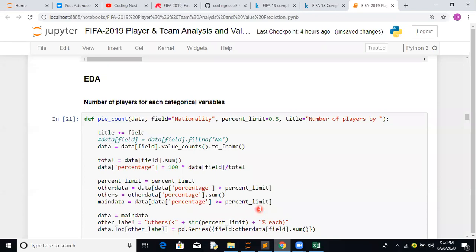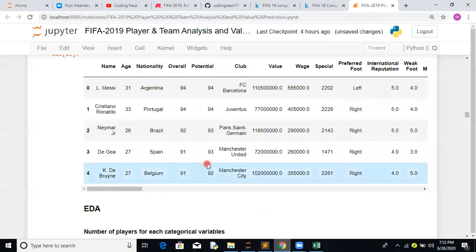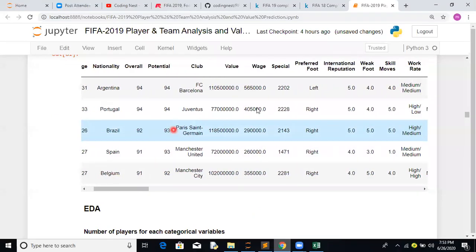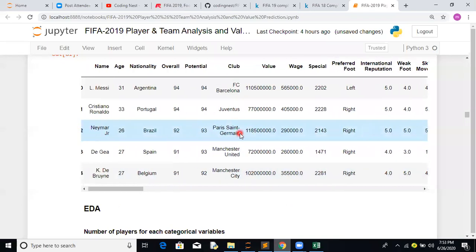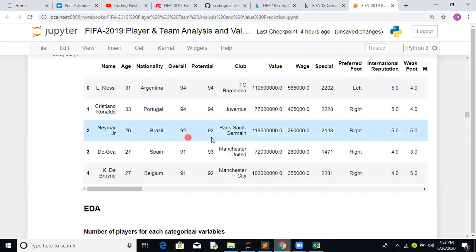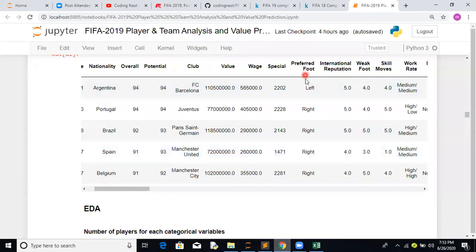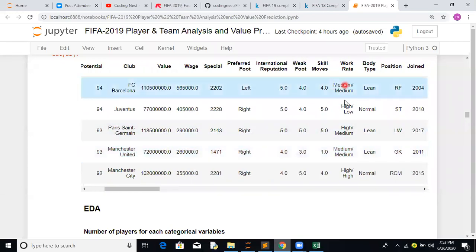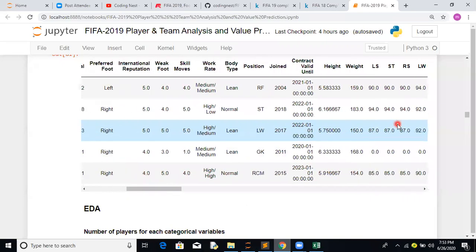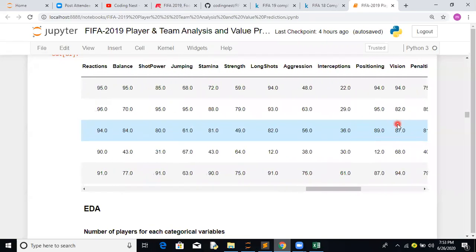Basically, it's good to take one categorical column on the x-axis, and let's try to plot the number of players for each and every categorical variable. So let's see what categorical variables are available. We have nationality, we have club, we have preferred foot, we have work rate, we have body type, we have position. Basically these are the categorical columns available.